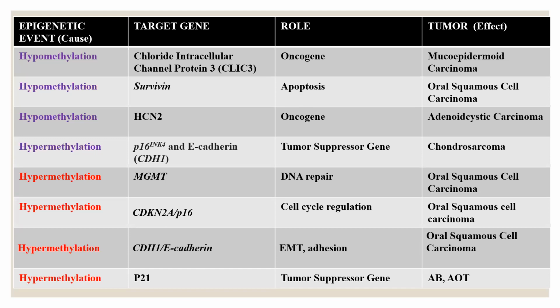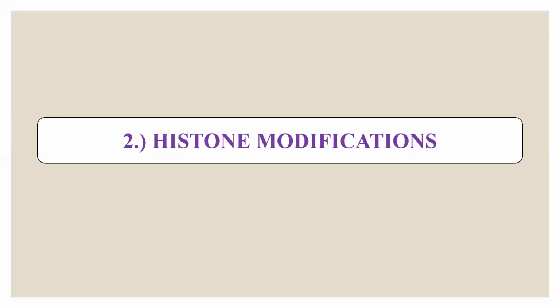Now, these are examples which I have taken from different literature, where we see hypomethylation of chloride intracellular channel protein 3, which acts as an oncogene, studied in mucoepidermoid carcinoma. Hypomethylation of survivin, which acts as an apoptosis marker, is studied in oral squamous cell carcinoma. Likewise, hypermethylation of P16 and E-cadherin is studied in chondrosarcoma. And the hypermethylation of P21, a tumor suppressor gene, is studied in ameloblastoma and adenomatoid odontogenic tumor. To name a few, these are examples where we have studied hypermethylation and hypomethylation. There are other examples as well, which you can find in the literature.